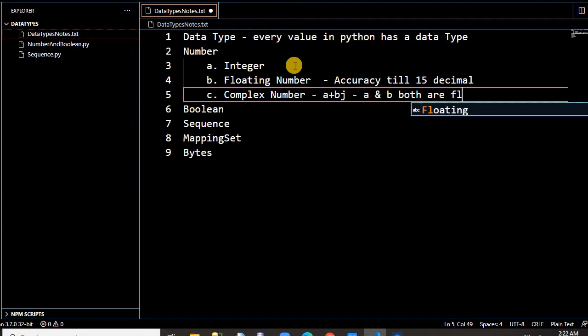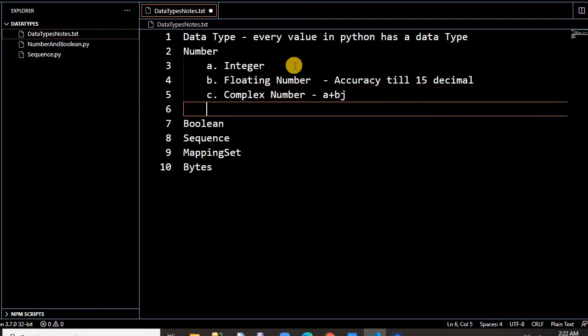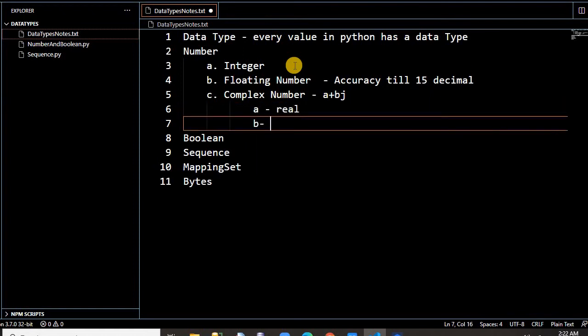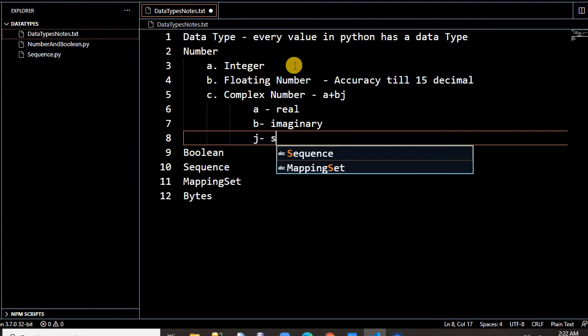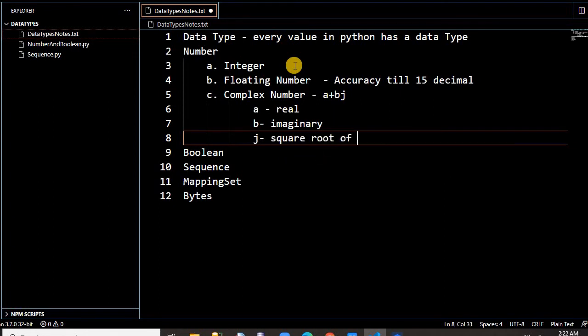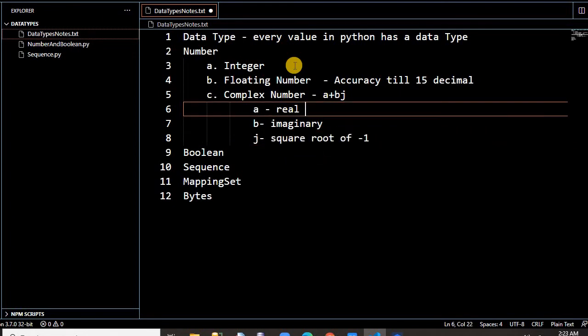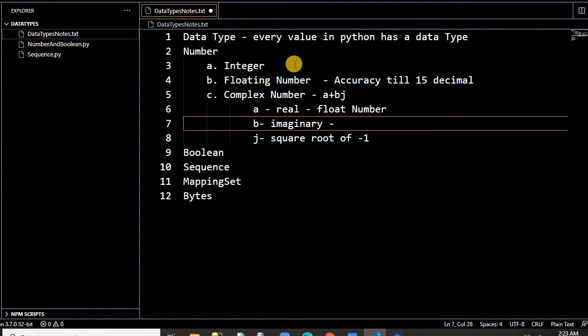A belongs to the real part, b belongs to the imaginary part, and j is the fixed one. Every complex number must contain j. Both real and imaginary parts are float numbers. If you write an integer, by default it will be taken as a float.